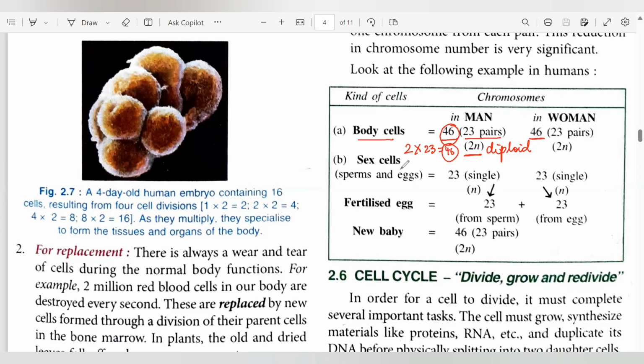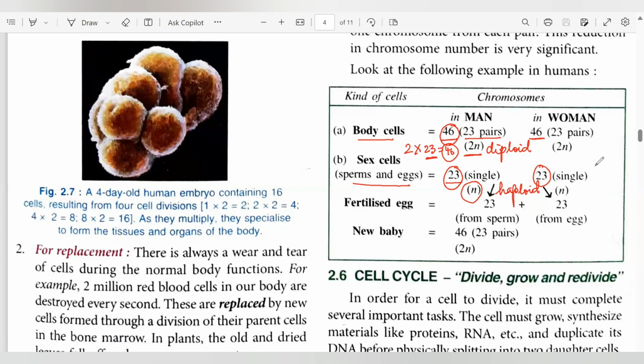But if we talk about the sex cells, the sperms and the eggs, they have only half the number of chromosomes. They do not have 23 pairs of chromosomes. Instead, they have 23 chromosomes, only n chromosomes. Such a state is called the haploid number of chromosomes. Now, why is it so? Why do the sperms and eggs have only half the number of chromosomes? See, sperm contains half the number of chromosomes, that is 23. Eggs contain half the number of chromosomes, that is 23.